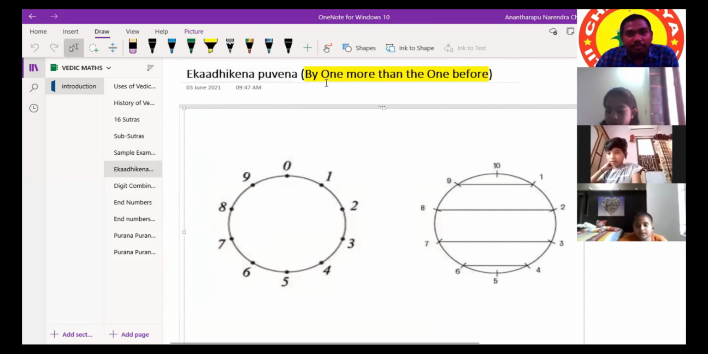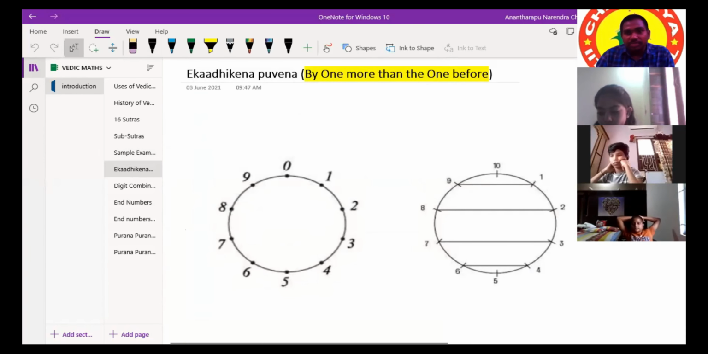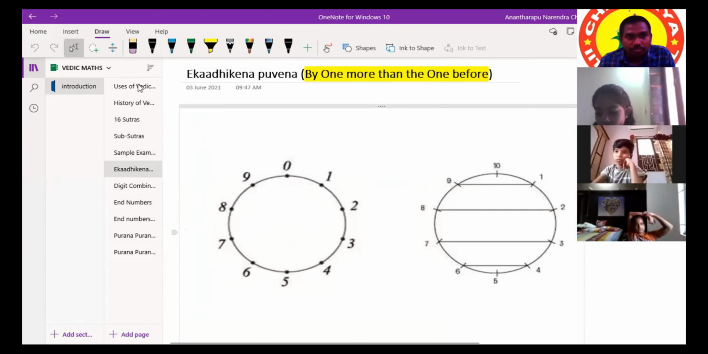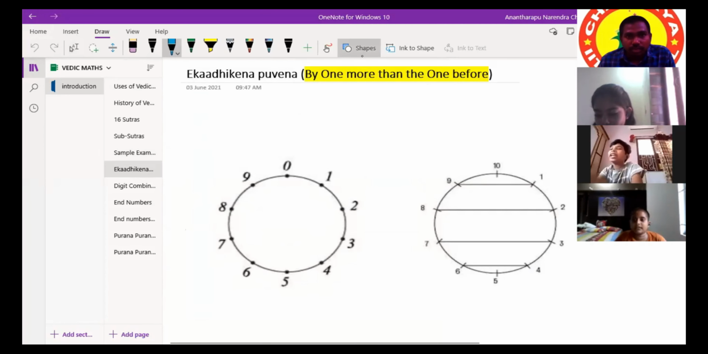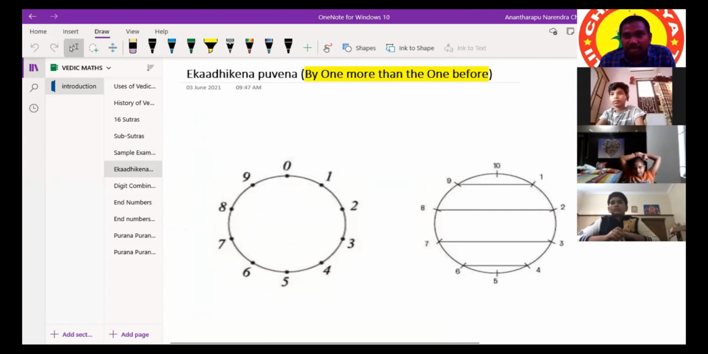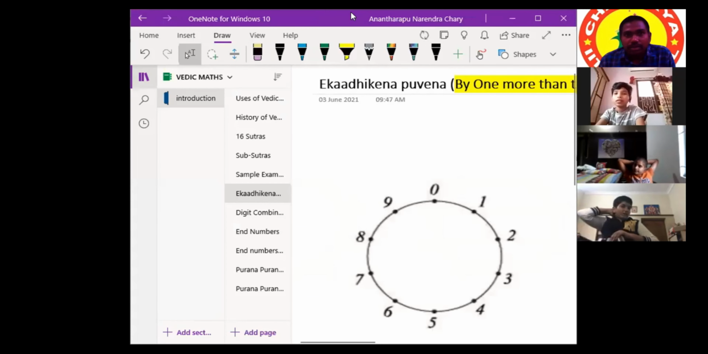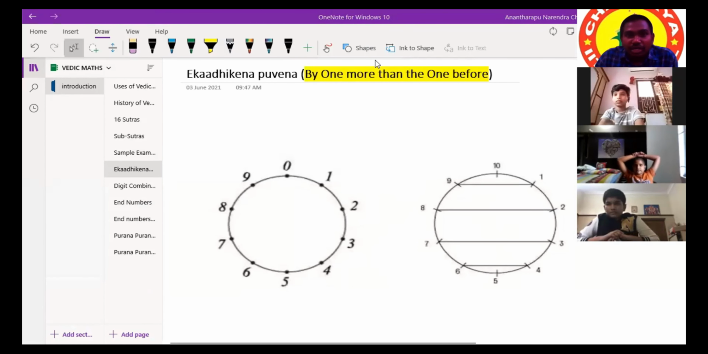Ekadhikena Purvena. By one more than the one before. How many numbers do we have in mathematics? Infinite, uncountable. How many digits are there in mathematics?